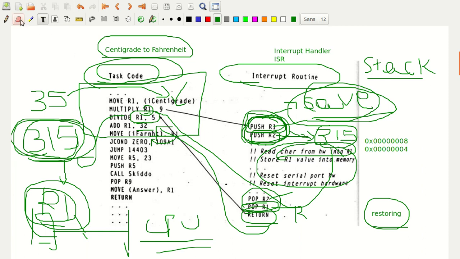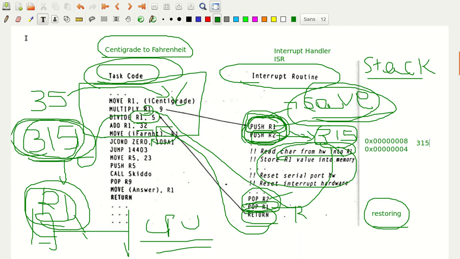Let us assume that I do the push R1. Push R1 means some content in R1 will be stored. In this case, the content in R1 is 315. So 315 is going to be pushed.